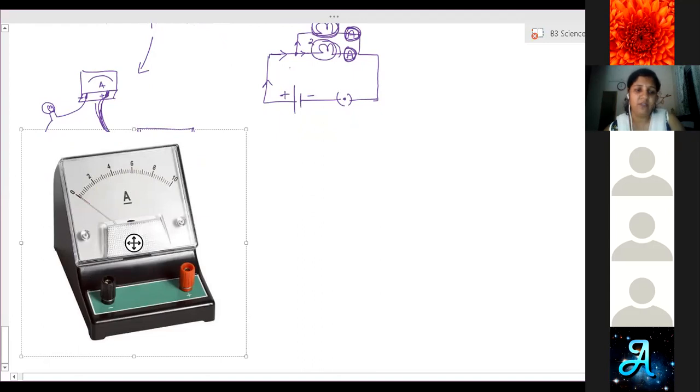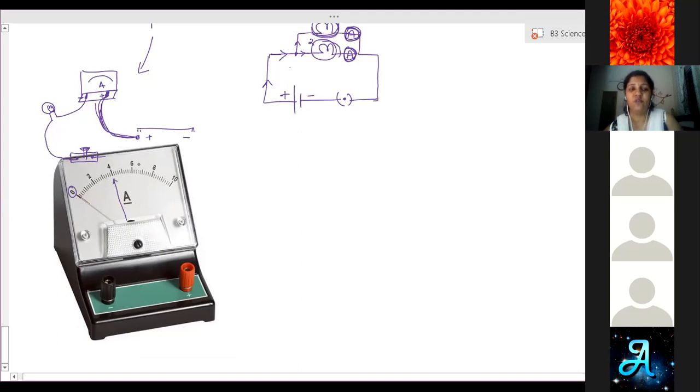Whenever the ammeter is not in connection, or the circuit is open, this needle will show 0 value. After that, when you switch on and the current starts flowing through the circuit, this needle will change to some value. So if it changes like this, to 4, that means the current flowing in the circuit is 4 ampere.